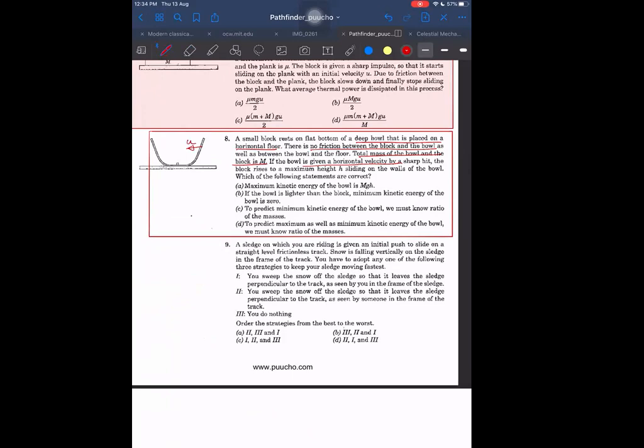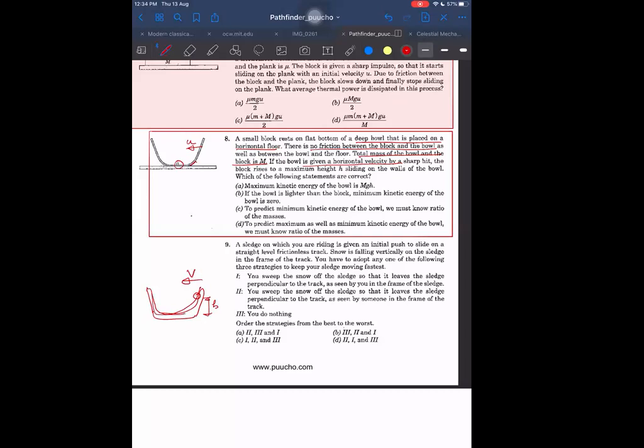Okay, let us see. The block will be remaining at rest till the time the ball touches this surface. Then it will start climbing on it. As it starts climbing, it will reach here at a height h. At that time the velocity of both will be the same, velocity v.